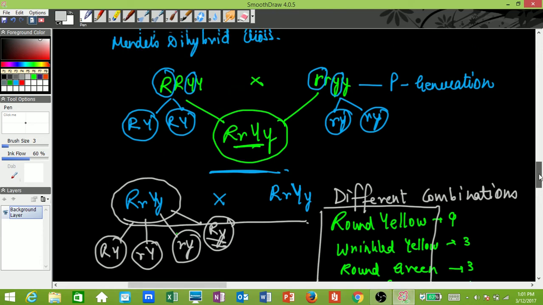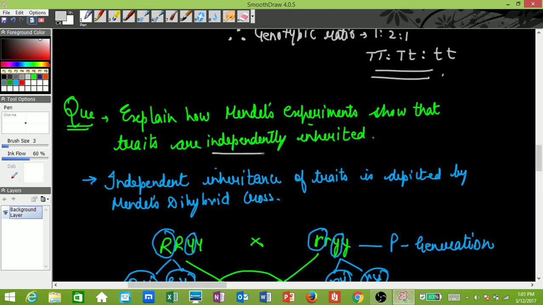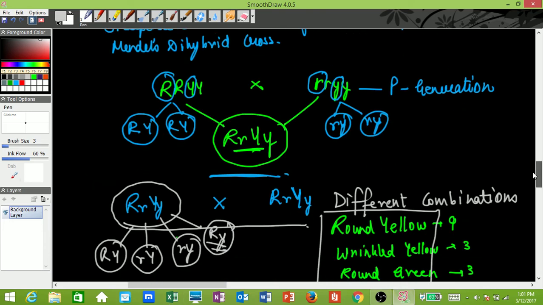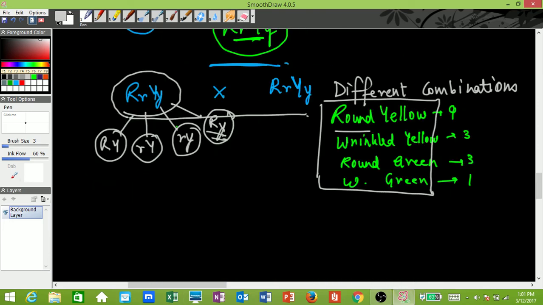Hence, we say that Mendel's traits show that traits are independently inherited. What we basically mean is that if you have a round seed, you can have either yellow color or green color, and that is depicted here. If you have a wrinkled seed, it can be either yellow or green. So it's not fixed that if you have a round seed, you have to have yellow, or if you have green, you have to have wrinkled. The shape of the seed and the color of the seed are two different traits, and they are independently inherited. They have their own mechanisms of inheritance separate from each other.